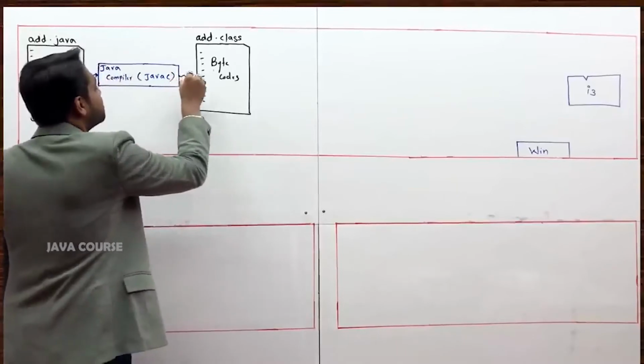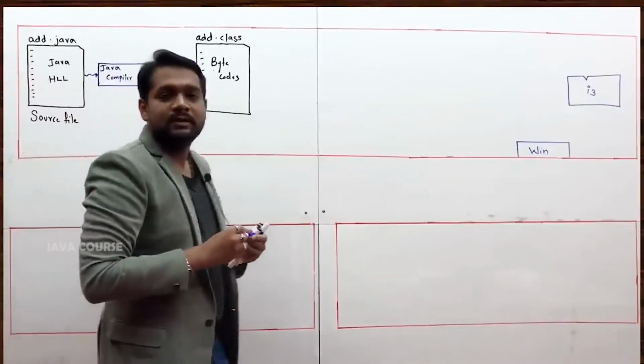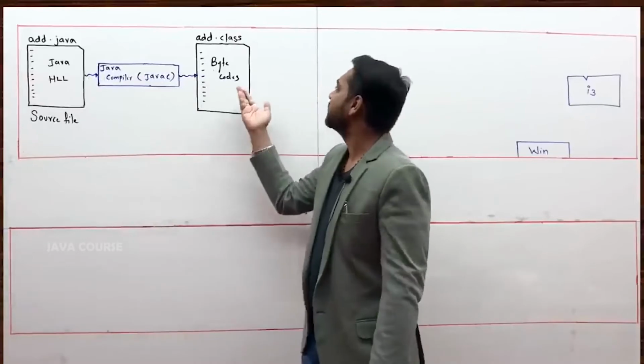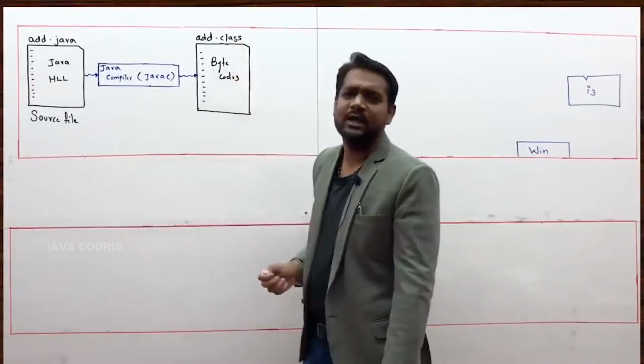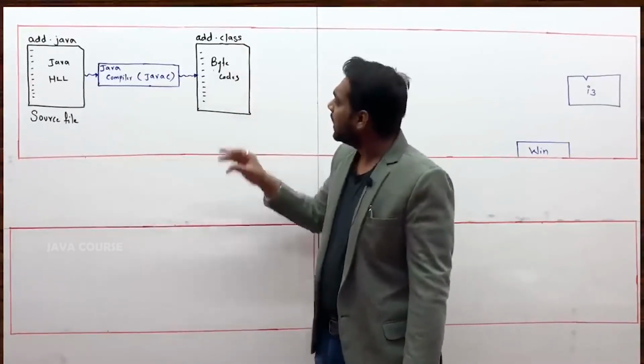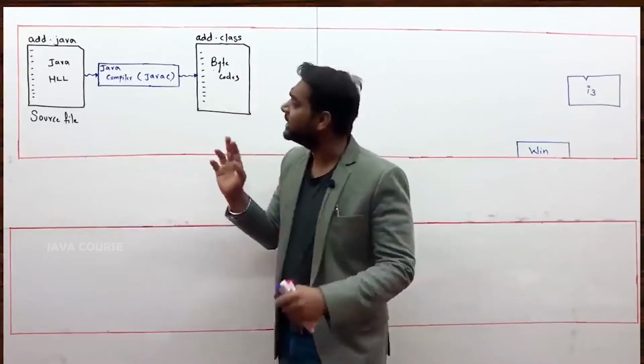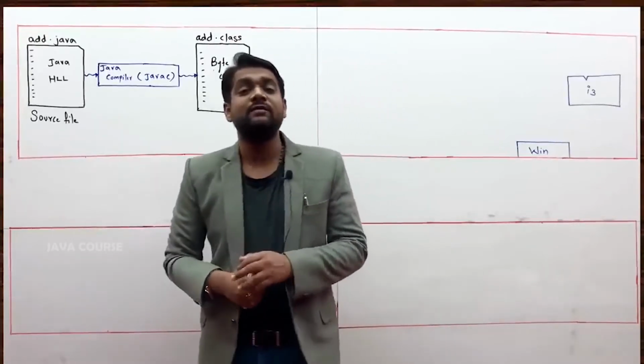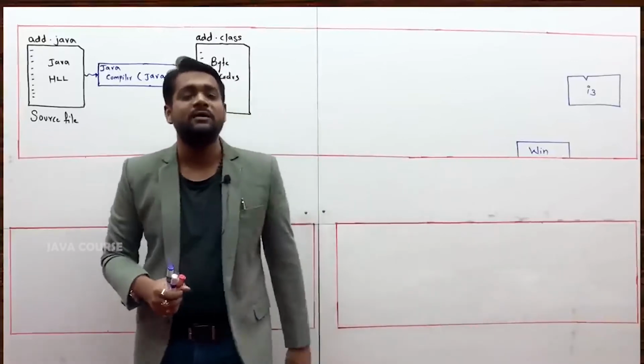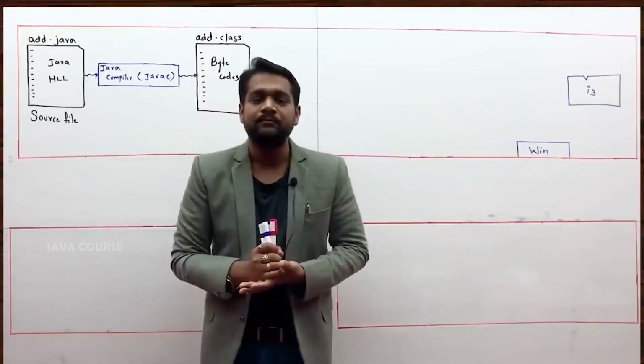Sir, nothing we have understood, sir. Nothing. What is this byte codes? Why it is called as dot class file? What is this byte codes? I would tell you. Why it is called as dot class file? When I will execute the first Java program, I will tell you so that you will understand it better.